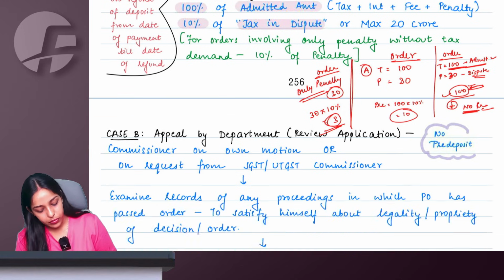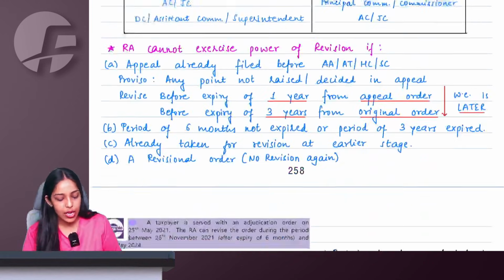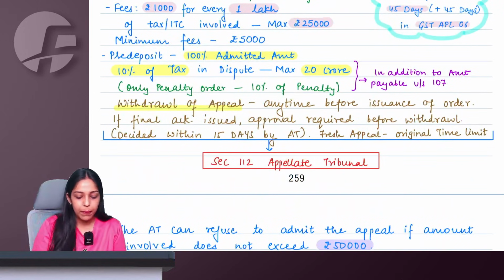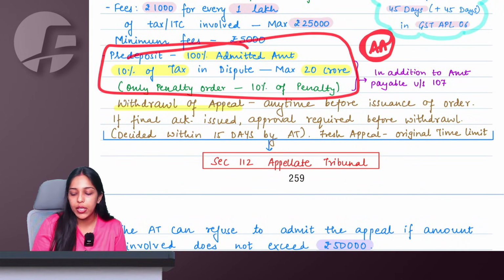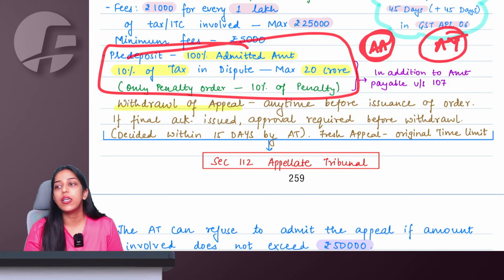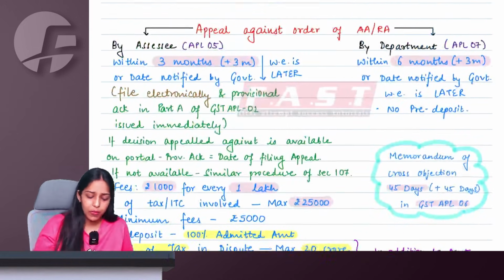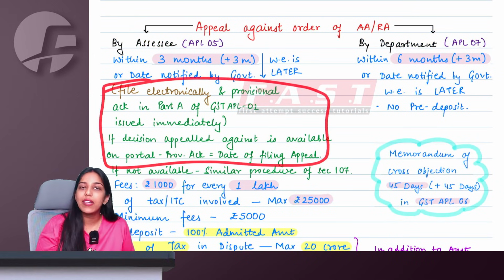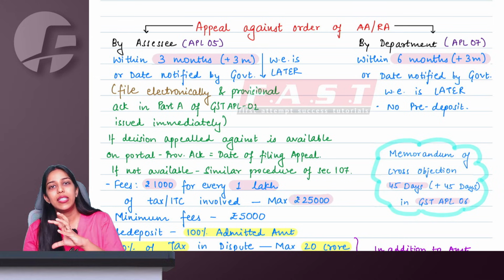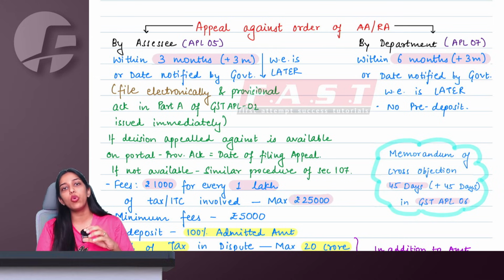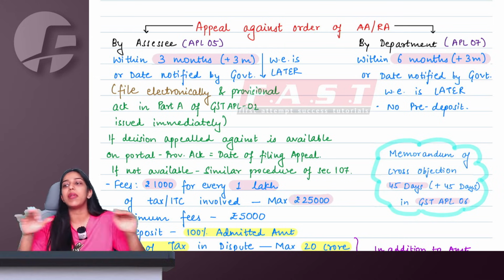Yes, ma'am. This same change is applicable here also, because the amount of pre-deposit remains same whether you are going to appellate authority or appellate tribunal. Right, ma'am. But this one more green part we are seeing here is again not important because you already know this. They have just introduced this amendment to bring more clarity in law and to streamline the processes.